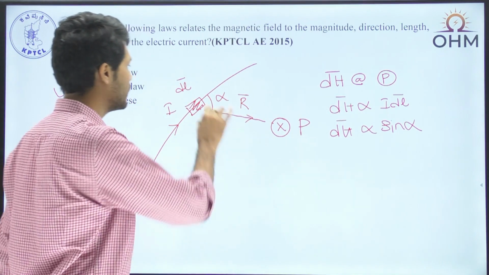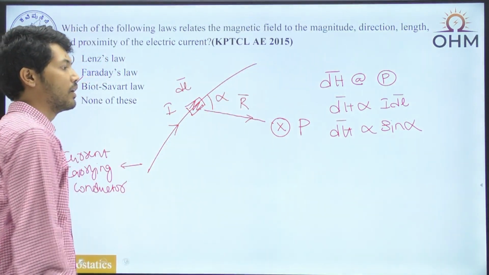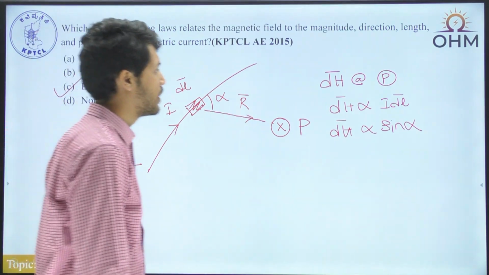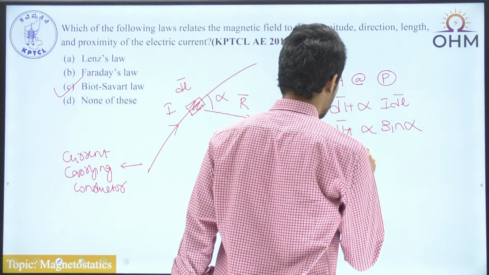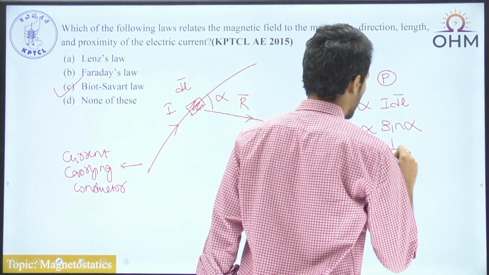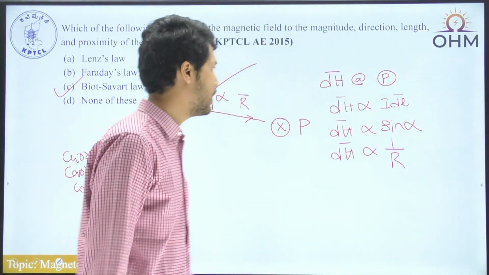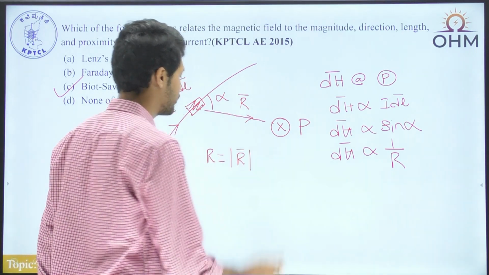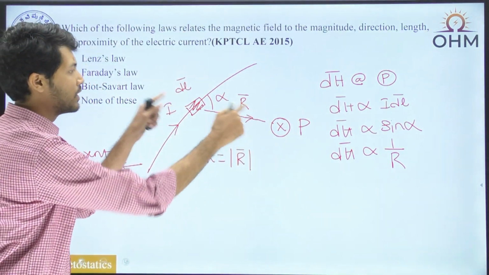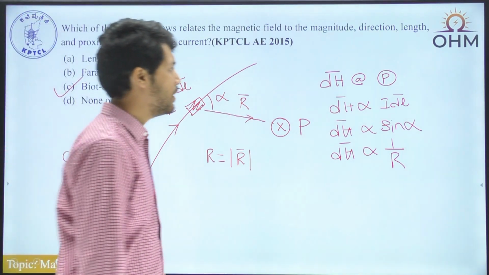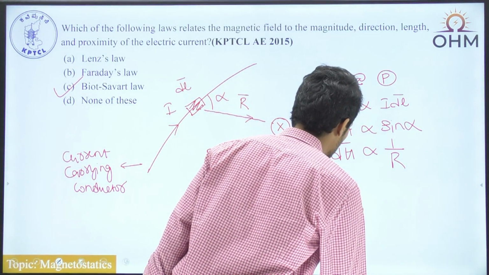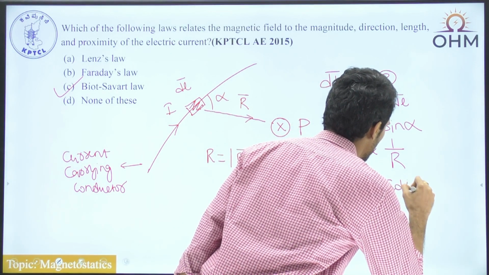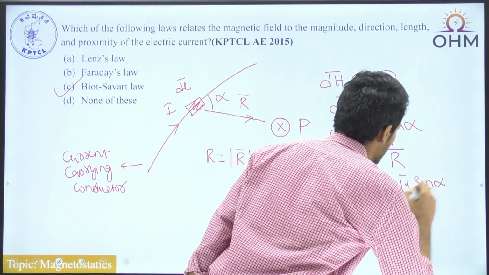The sine of alpha, the orientation between the radial vector and the conductor, is also of interest. Furthermore, dH bar is proportional to 1 by r, wherein r corresponds to the magnitude of r bar, that is this particular distance. So combined, Biot-Savart's law says that dH bar is proportional to I dl bar sine alpha by r.